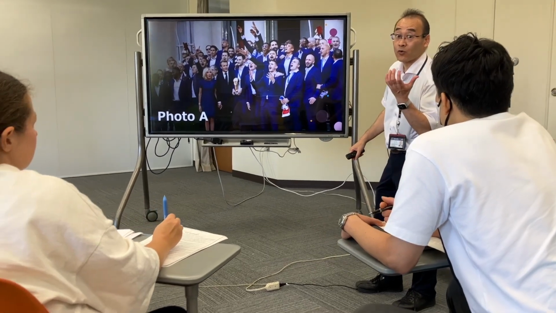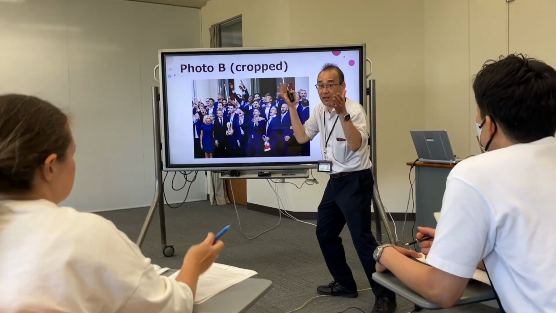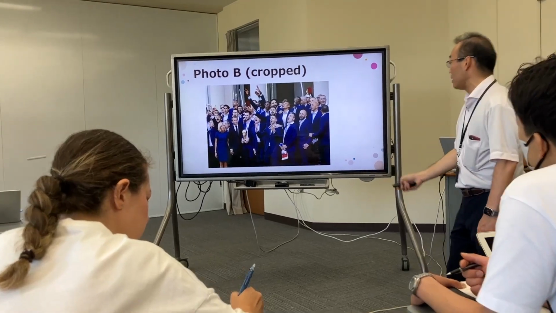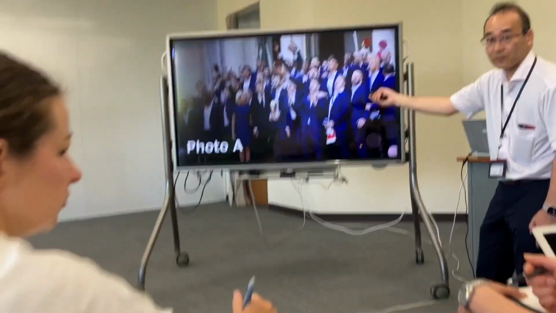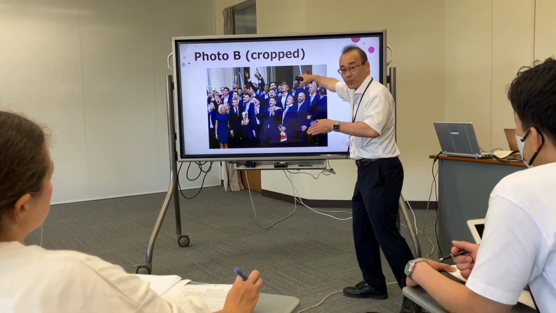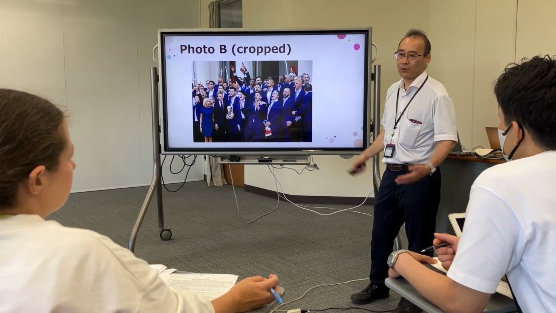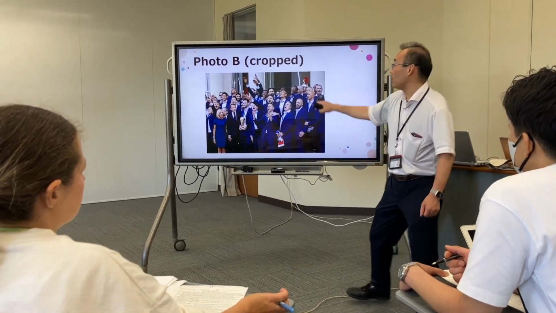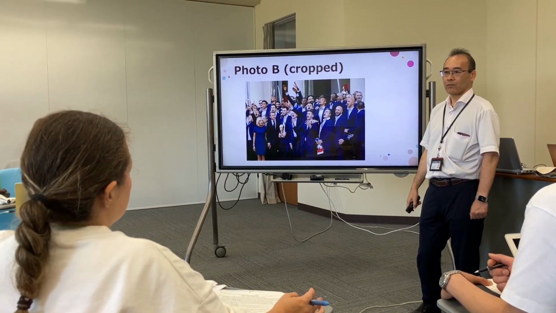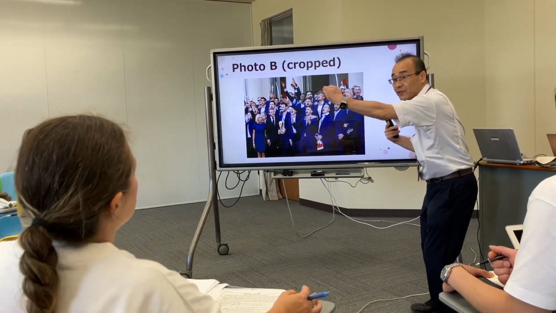And remember what cropping is. So cropped, 短くされた. This is the cropped version. Let's compare. Original version. This is the cropped version. Cropping. Cropped. So what's different? Which part of the photo was cropped? How do you say 左 in English? On the left side. Left side.